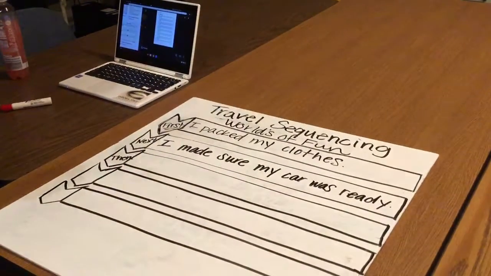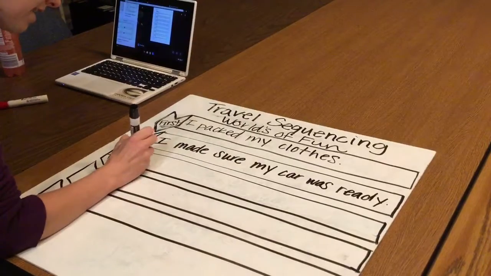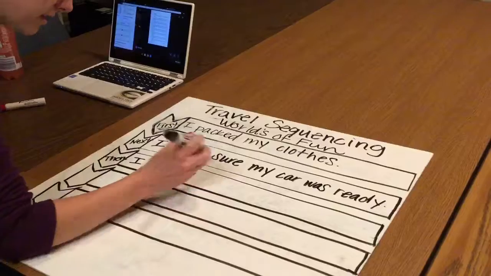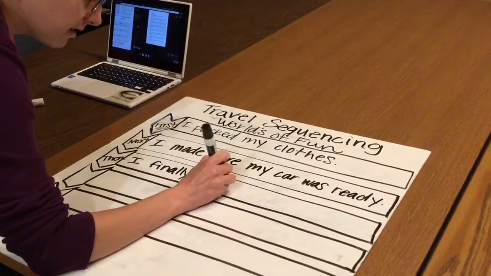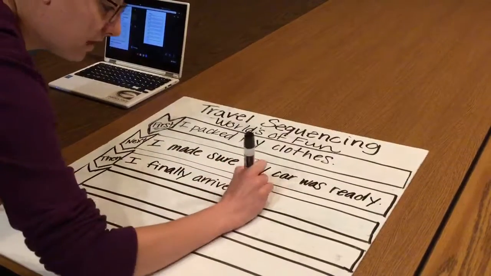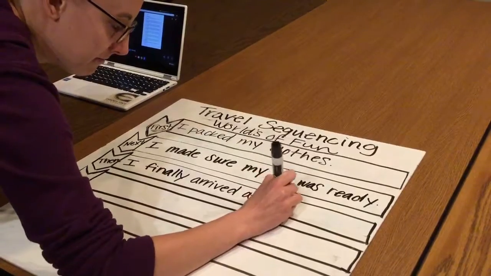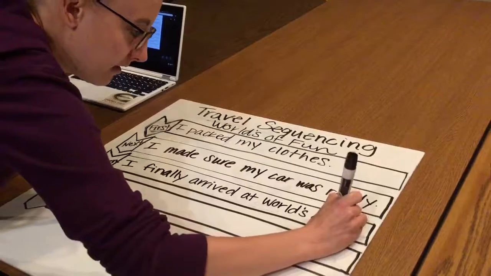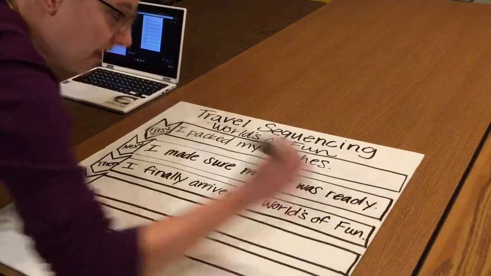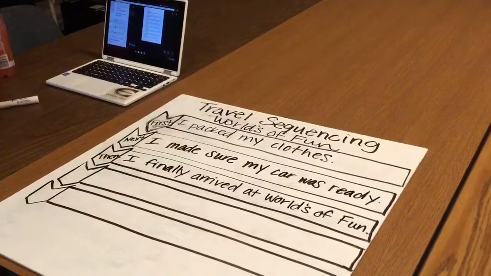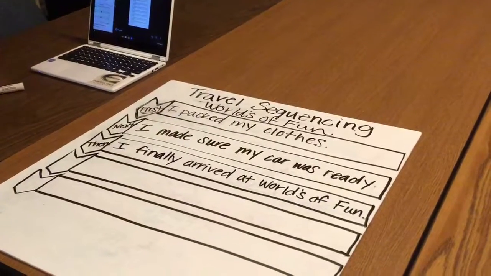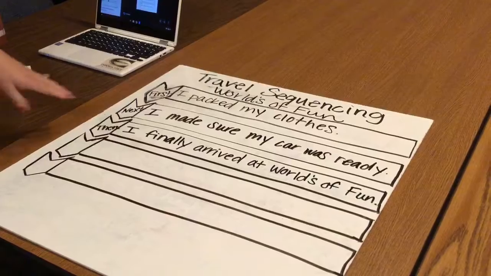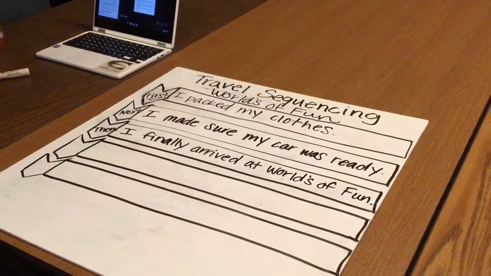Okay, so now I'm going to say then I finally arrived at Worlds of Fun. And this might be a good spot for me to explain and talk about what I thought was going to happen, what I was excited to do, and what my thoughts were on the first thing I was going to do when I got in the gate.